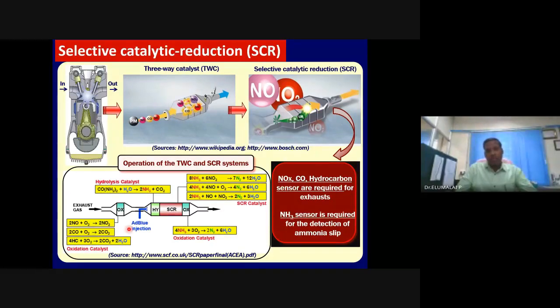AdBlue is injected, and the urea decomposes to ammonia. Ammonia reacts with the NO2, and you finally get green or environmentally benign emissions.